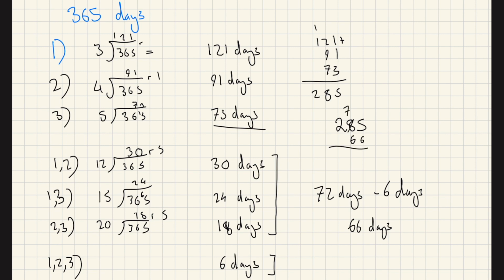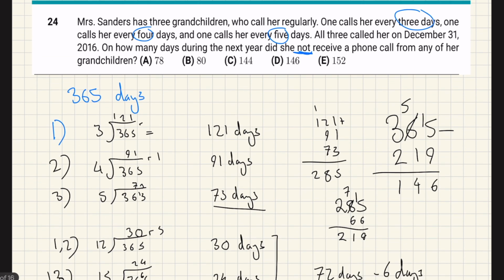What do you get? You get 219 days. And then we take that away from 365. So 365 take away 219 is 146. The answer is D.